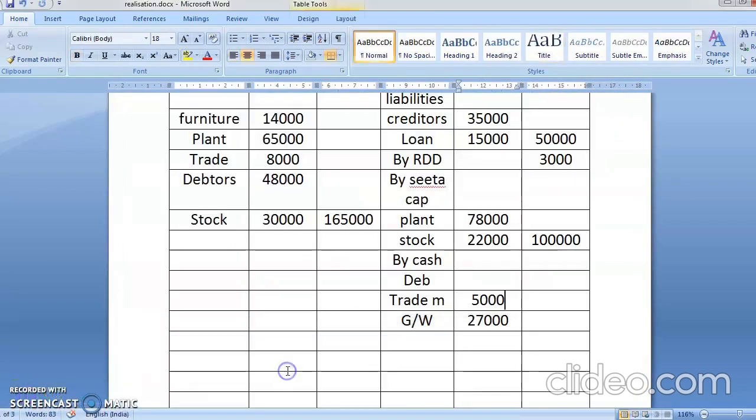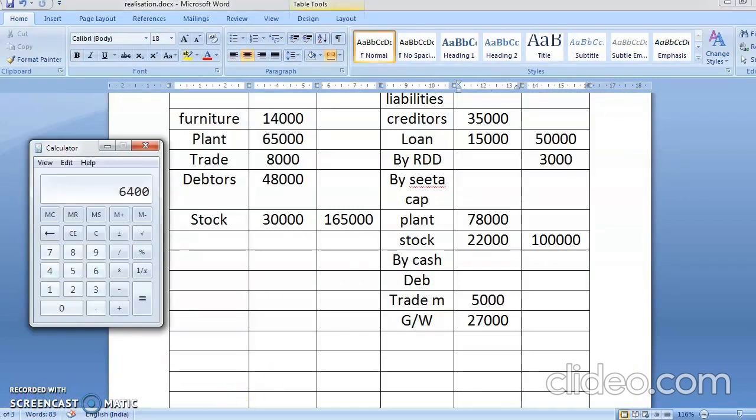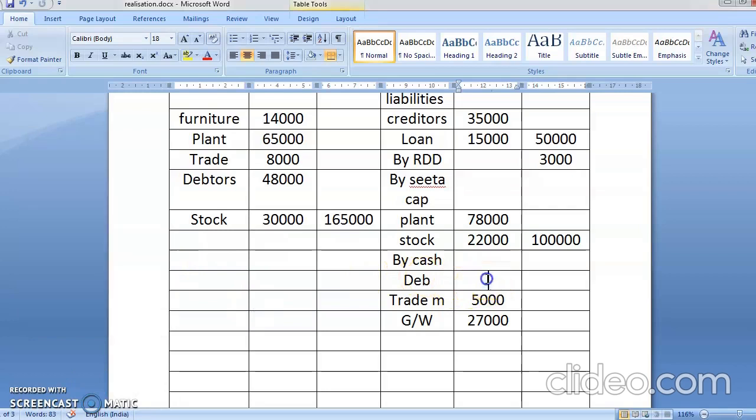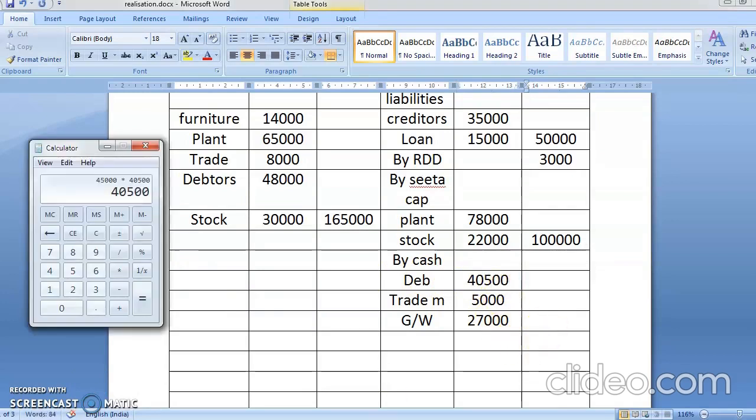So 45,000 into 90%. Tell me how much it is coming. Yes, 45,000, 90% comes to 40,500. So here 40,500. Now total of everything. So you are going to total it. 40,500 plus 5,000 plus 27,000 comes to 72,500.